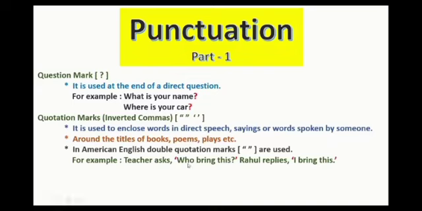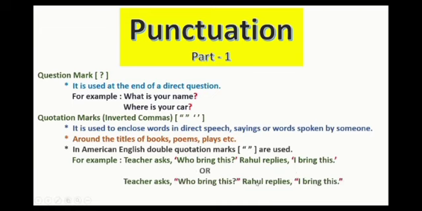You can see that these are written in single inverted commas, and we can write these in double inverted commas. These are double inverted commas, but the meaning is same. Again, teacher asks, "Who brings this?" Rahul replies, "I bring this."